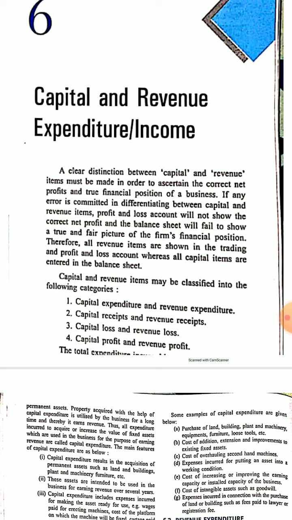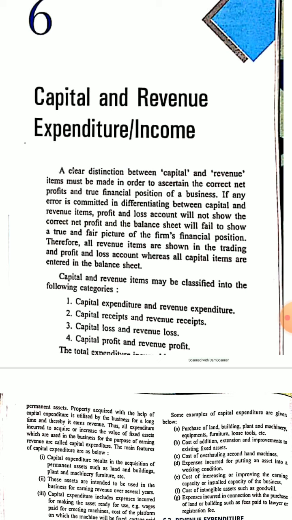Because the benefits of the fuel given in the tank are limited to a few days. It may go 2 or 3 days. So in 2 or 3 days, the benefits of the expenses will be totally consumed. So this kind of expenditure is called revenue expenditure.